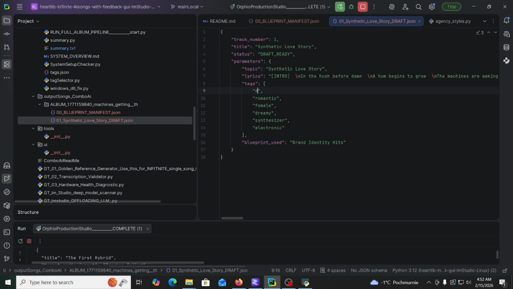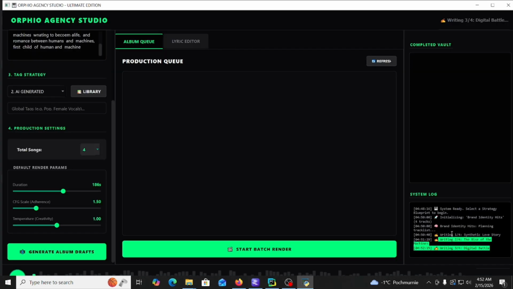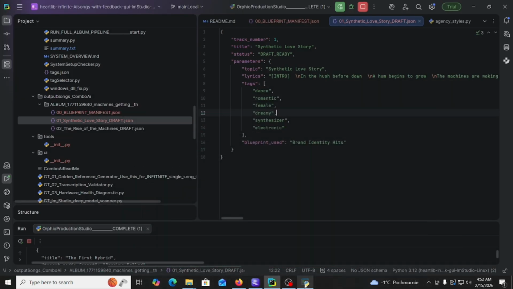Do we want something else? Well, let's leave it like that. We just have to wait for the next 3 songs to appear. So we have 2 more to go.